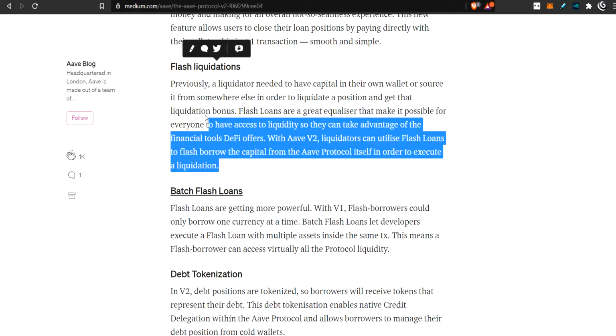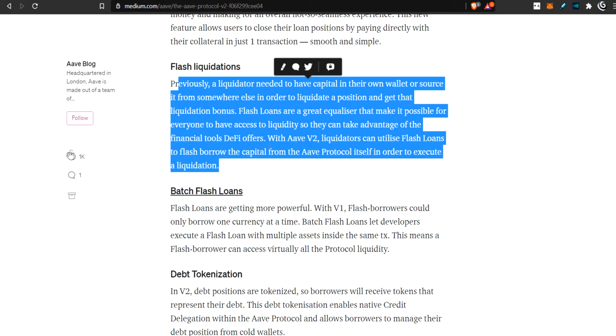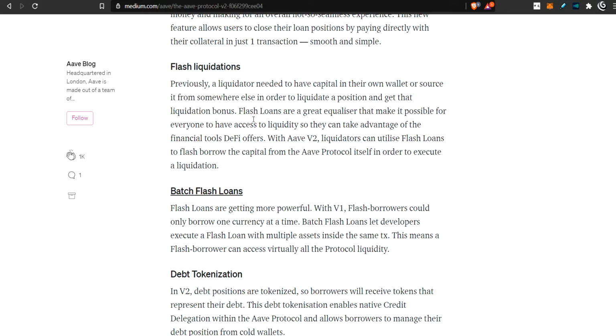So liquidations, you could get liquidated, but in the past, the liquidator had to actually hold the money and buy your entire debt off, okay? But now they're allowing people to use flash loans to borrow to pay off the liquidation and then pay back the flash loan. So liquidations happen pretty quickly. They're not done by somebody sitting at their computer waiting for a liquidation event to come. They're almost all done by bots now, just a computer looking at the numbers. When the numbers are right and it'll be profitable, they will liquidate your position. So this is quite risky, okay?